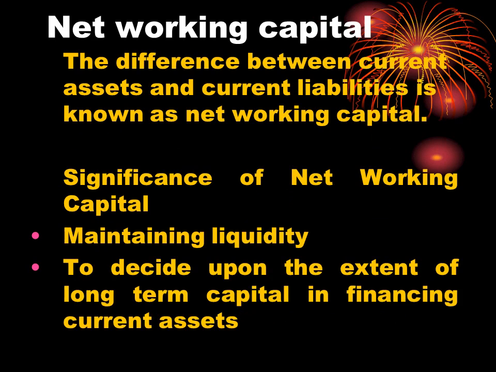The next is net working capital. Net working capital is the difference between the current asset and the current liability. The significance of net working capital is maintaining the liquidity of the concern. Liquidity refers to the easy conversion of an asset or any security into ready cash. Simply it means to get cash whenever you are in need of it. The second one is to decide upon the extent of long-term capital in financing the current asset.